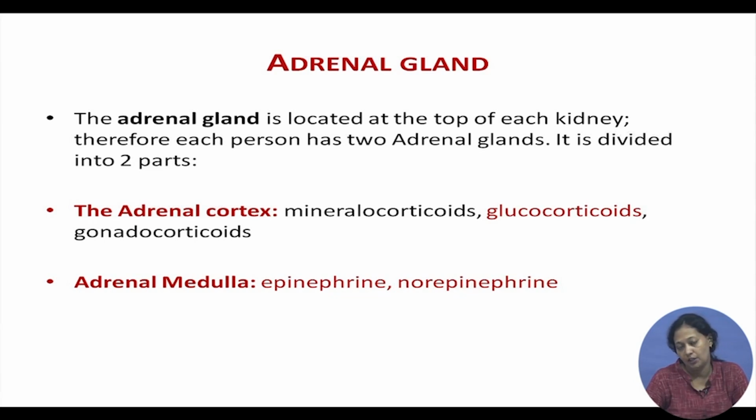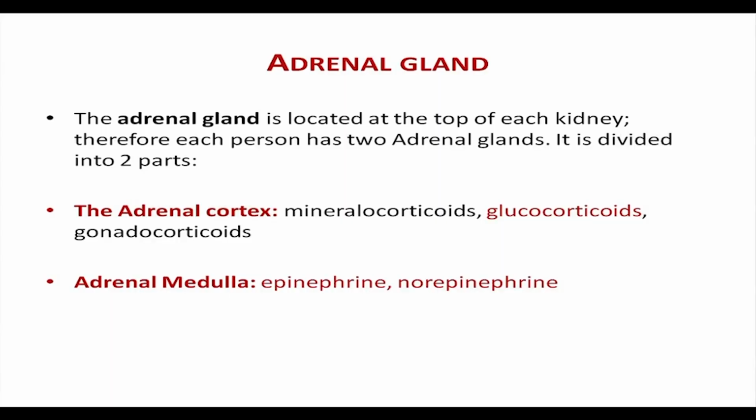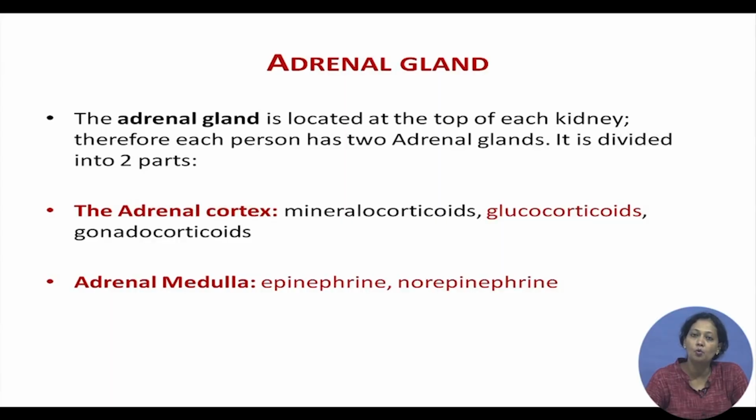Gonadocorticoids are related to growth, and in this case our more important hormone that is related to stress is the glucocorticoids. The adrenal medulla secretes two primary hormones known as epinephrine and norepinephrine, which we discussed earlier is also known as adrenaline and noradrenaline, as it is secreted from the adrenal gland.